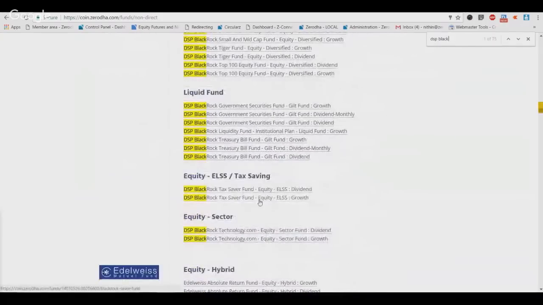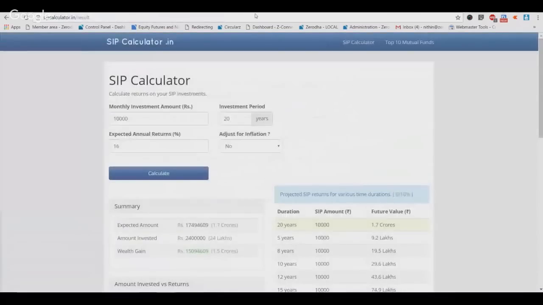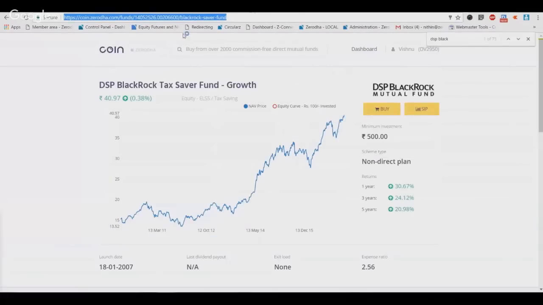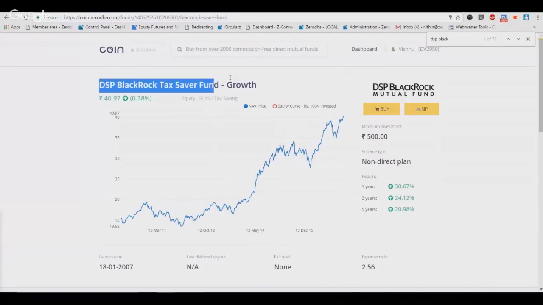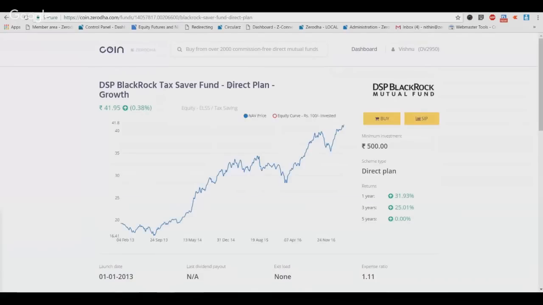Right, so there you go. DSP BlackRock tax saving fund. Let me open the same fund in a direct option. Now, as you can see, this is essentially the regular fund. How do you know a fund is a regular fund? It doesn't say direct in the name of the fund. Now, if you search for DSP BlackRock tax saver fund, which is essentially the same fund, as you can see, this is a direct plan. Every fund which has a direct plan will say that it is a direct plan.